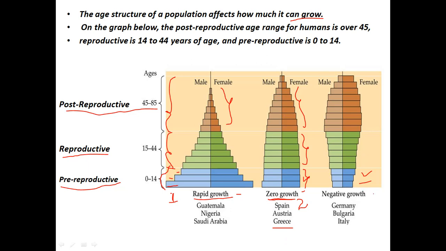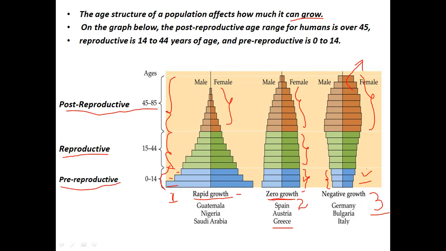And if you look at diagram number 3 here, you see there are fewer young ones, so a low birth rate. And there are more old people in this population, so more deaths will take place and fewer births are taking place.